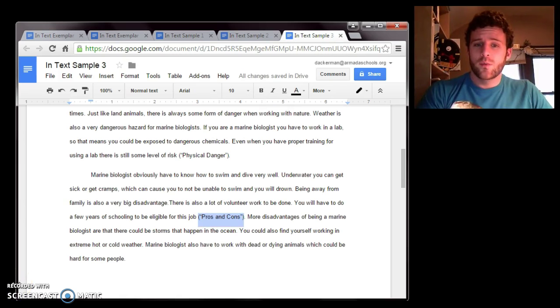Now when you're deciding which type of in-text citation you want to use, it doesn't really matter that much, but when you use the introducing the source type, it does a really good job of giving credibility to your argument, especially if you're using a really powerful source like from a doctor or a professional.